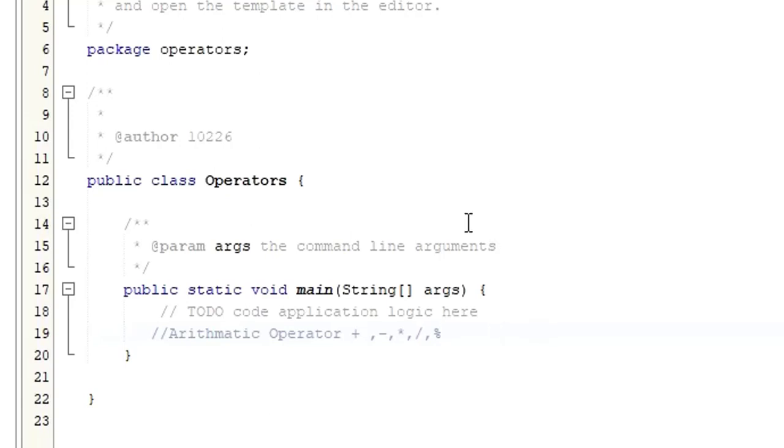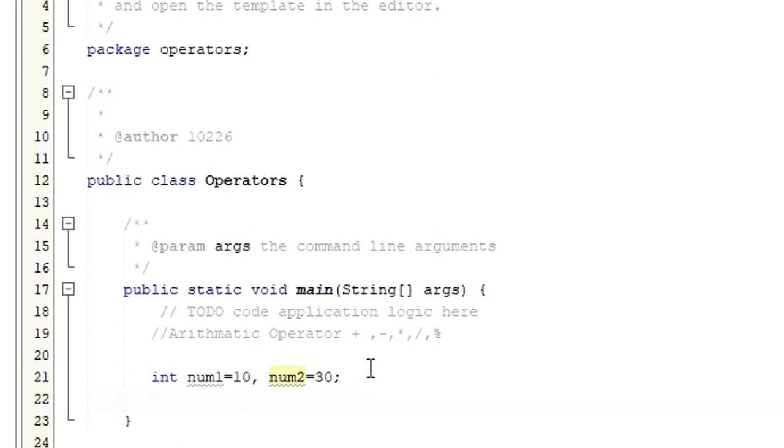So here, in this main class operators, I'm going to declare a variable. Let me call that variable an integer, num1 equals 10. I can say another one, num2 equals 20, maybe 30. If you want to declare multiple variables in a single line, they have to be separated with a comma. I'm sure that you already know.